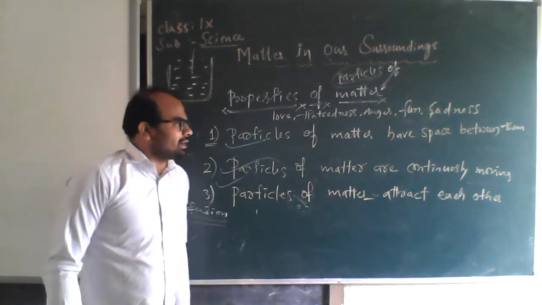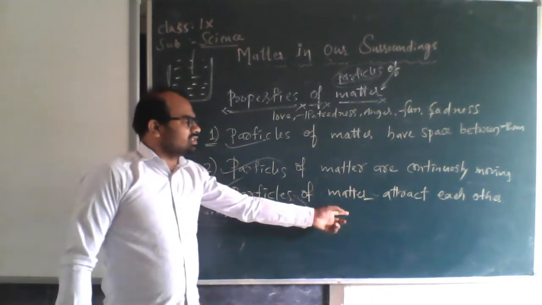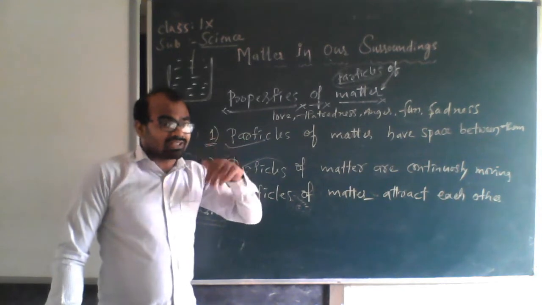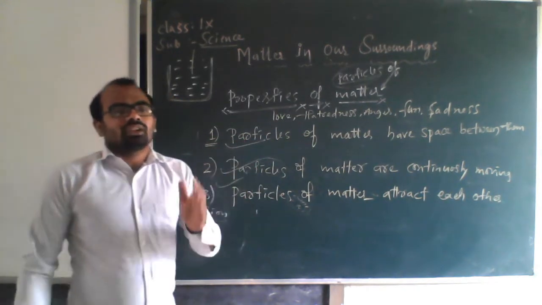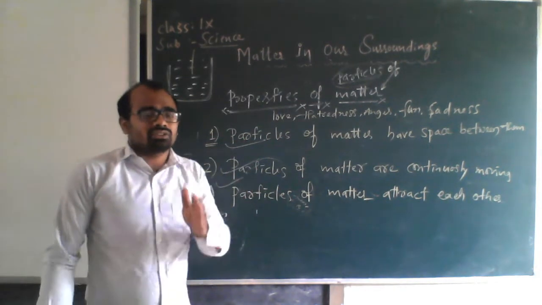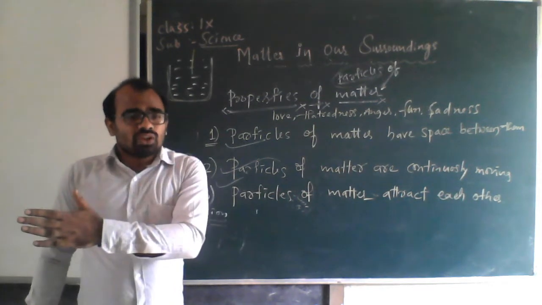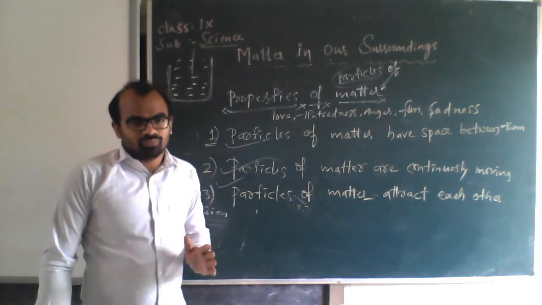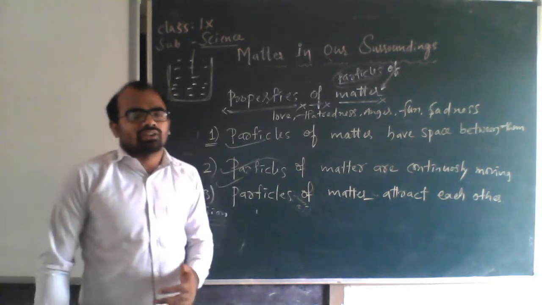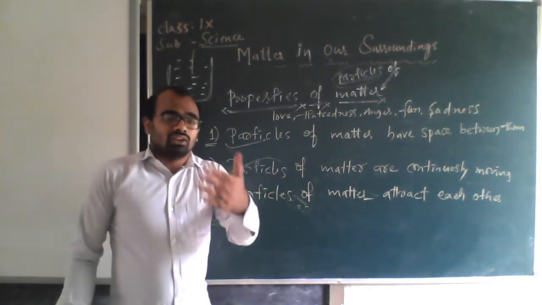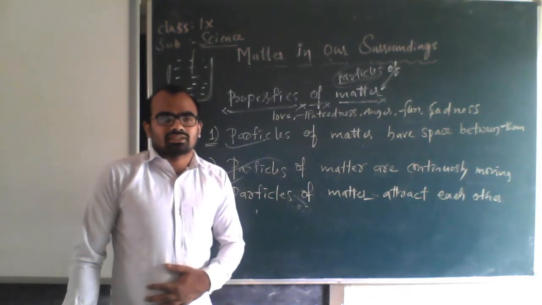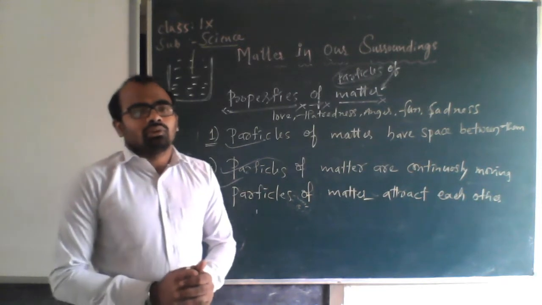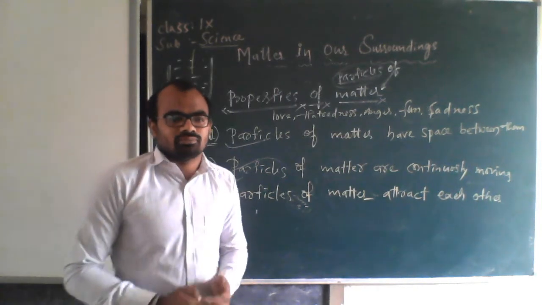Particles of matter attract each other, but in solid the attraction is more. In liquid, attraction is less compared to solid, but it is medium. In gas, it is very less. So in gas it is too less, in liquid it is less, and in solid it is more. We can discuss that in the upcoming classes. So this is regarding the first class of matter in our surroundings.